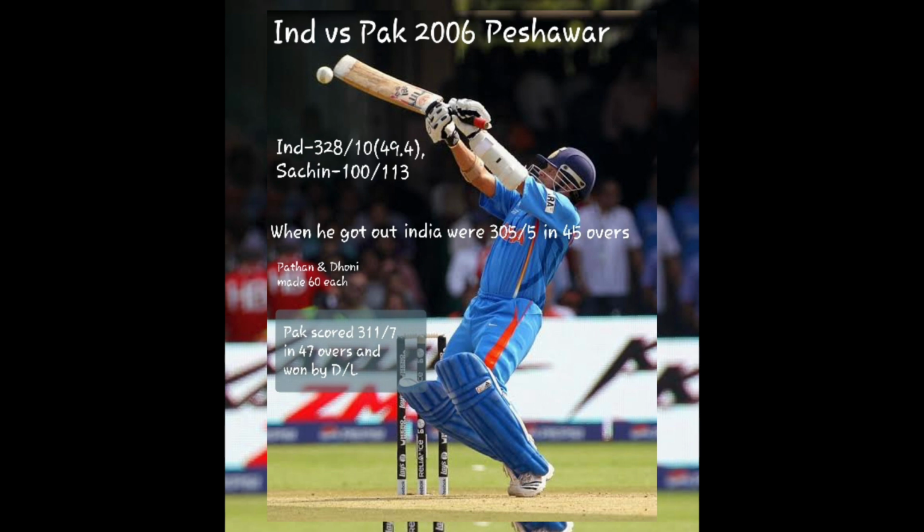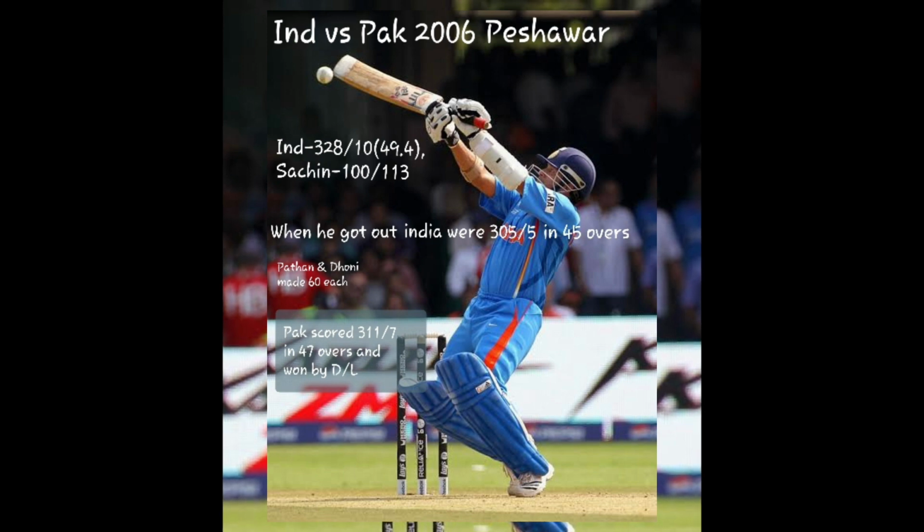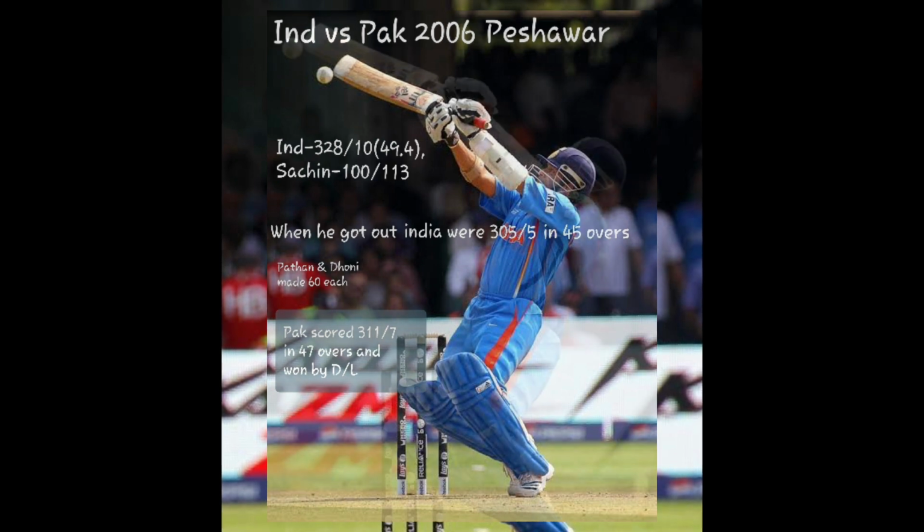But it could be anybody's match. India just made 23 runs in the last 5 overs, and Pakistan needed 18 runs in the last 3 overs with 3 wickets in hand. So anybody's match. So we can't blame Sachin only in that match.